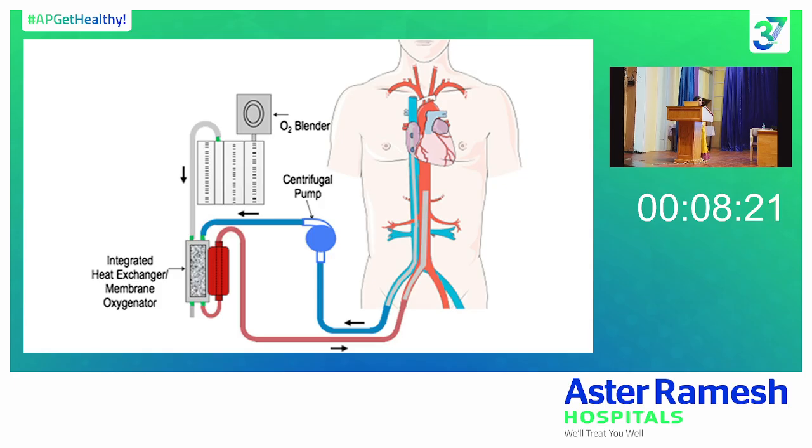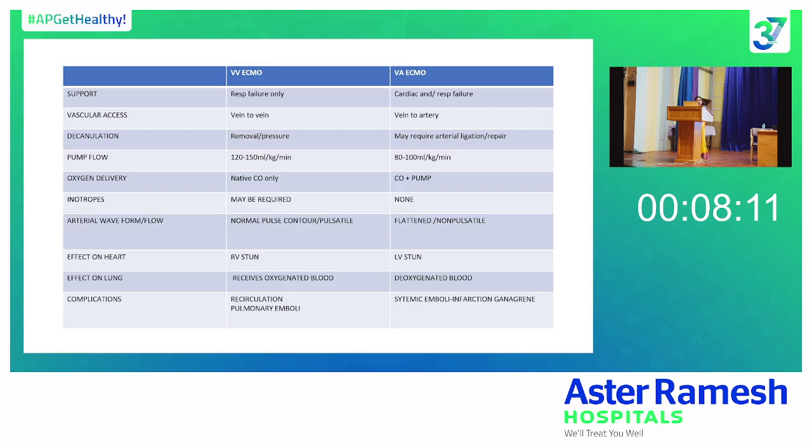So here we will give directly into the arterial system, whereas in the veno-venous ECMO, we will give the oxygenated blood directly into the venous system. So these are certain differences between the veno-venous and veno-arterial ECMO. Basically, veno-venous supports the lungs, whereas veno-arterial supports the heart and both lungs.